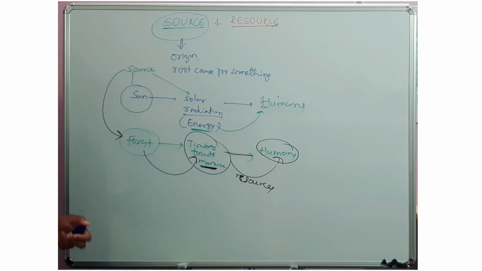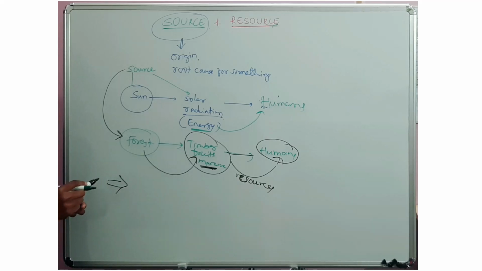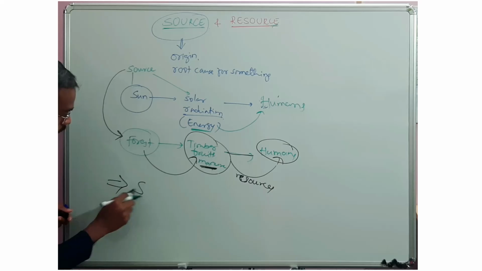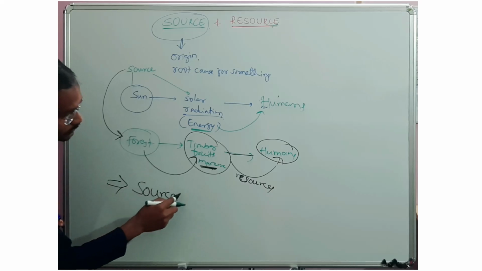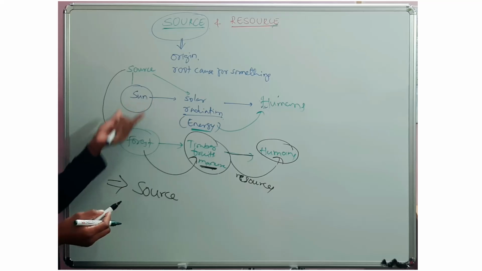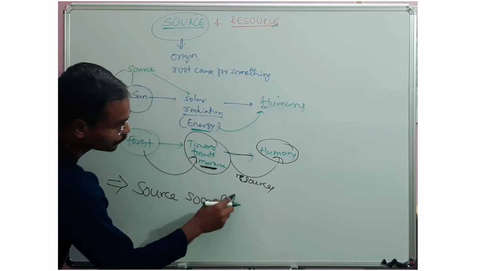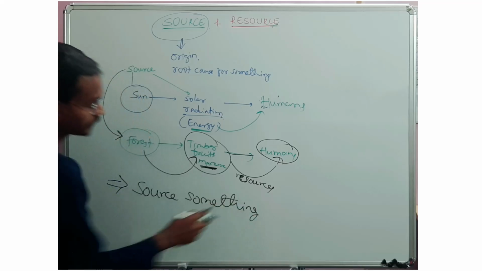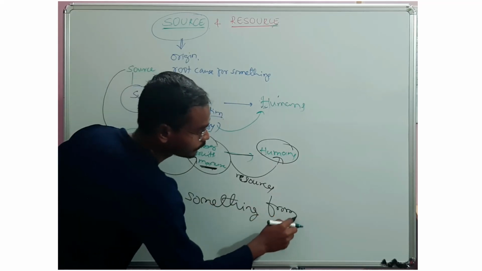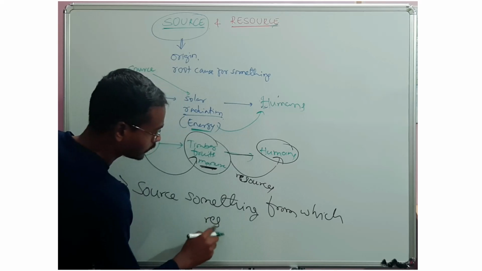Finally, I can summarize like this. Source is something, it can be water, it can be forest, it can be sun, it can be people, from which resources are coming.